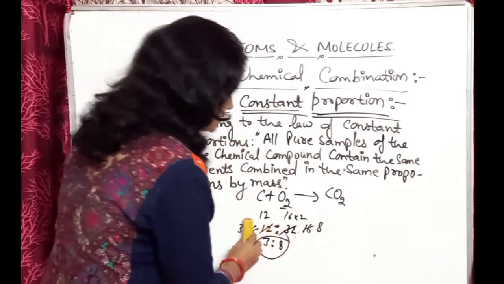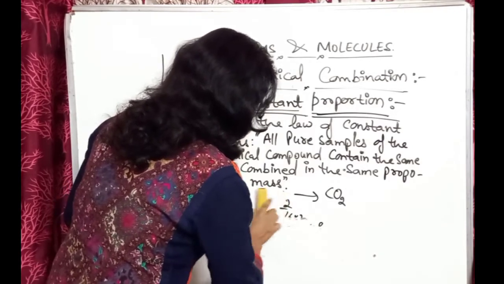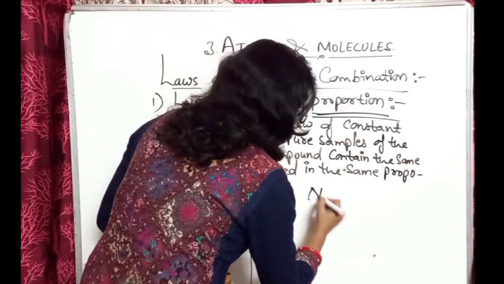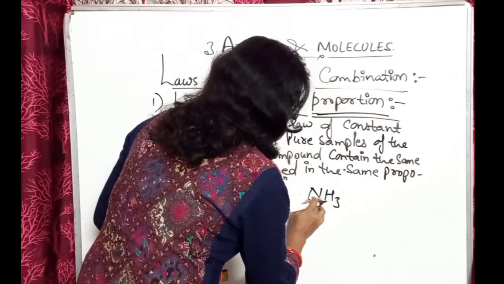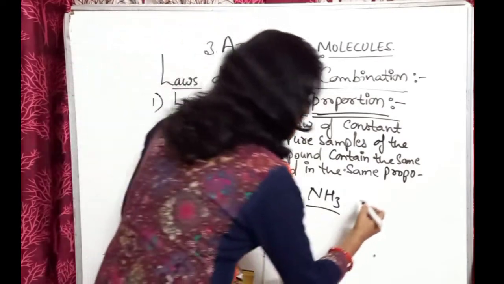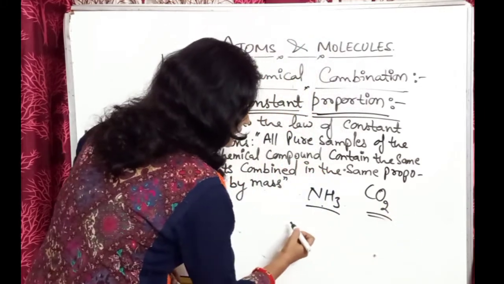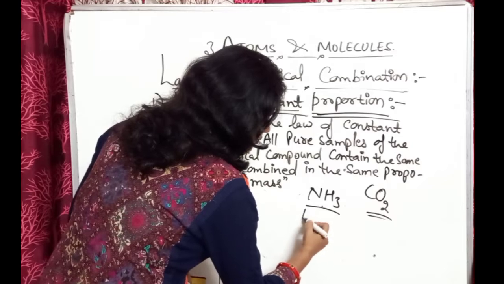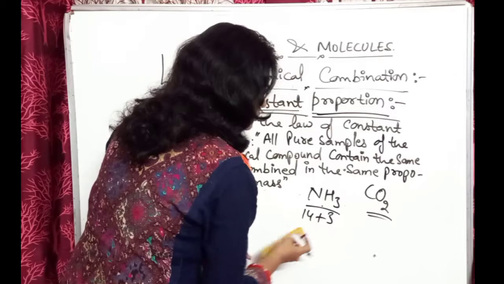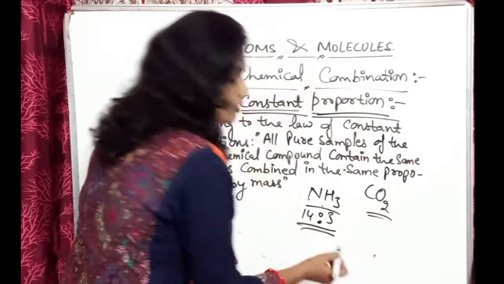Or we can take another example, for example, ammonia, NH3. So this compound has always constant proportion, and CO2 has always constant proportion. If we take NH3, then 14 plus 3. Okay, 14 ratio 3. So that will be the ratio, and that ratio remains constant.